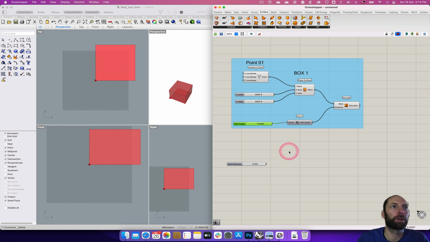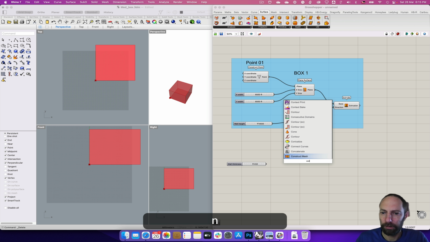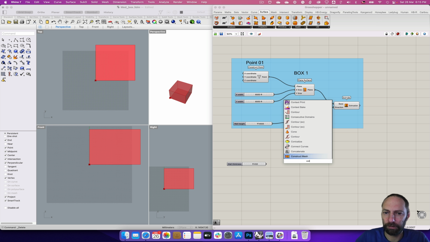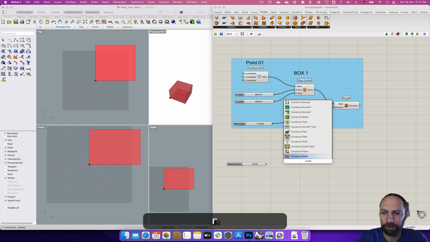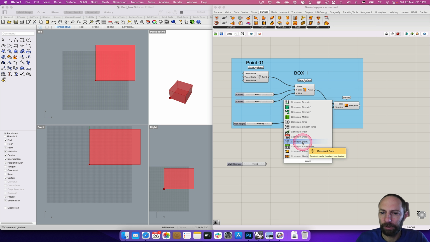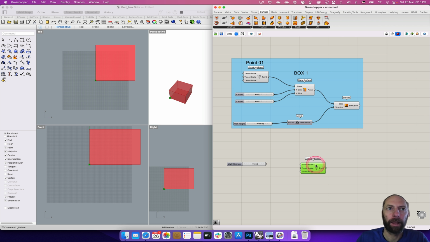So what we want is now create another point. So we can just go construct point, and then we can use this to give us the x and y.